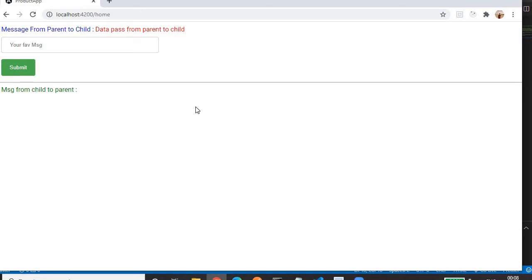And the fourth one is by using the BehaviorSubject. BehaviorSubject is one of the advanced concepts of data communication. We will cover that too. So first, let's come to the @Input and @Output decorators. Let me show you from my code perspective.